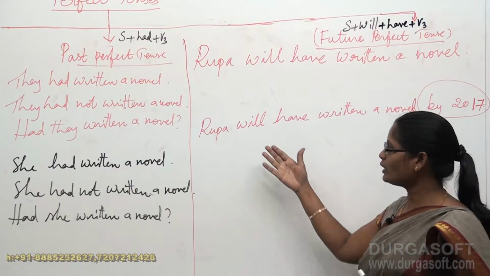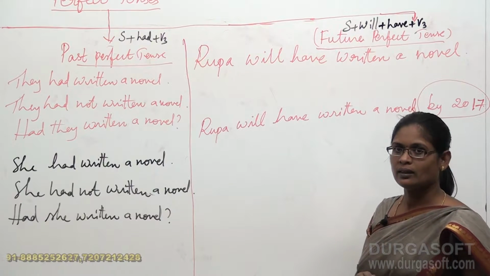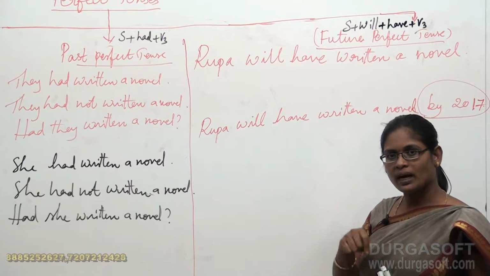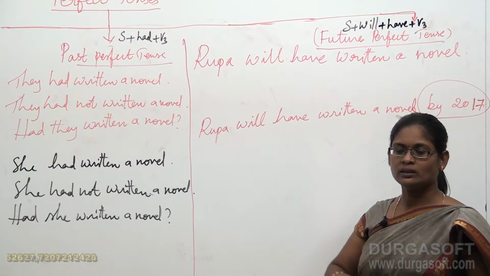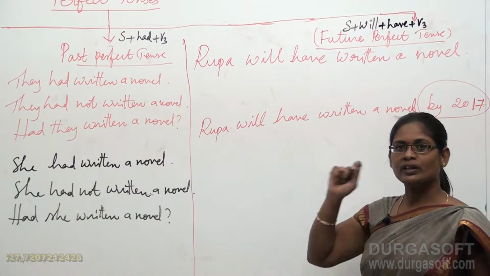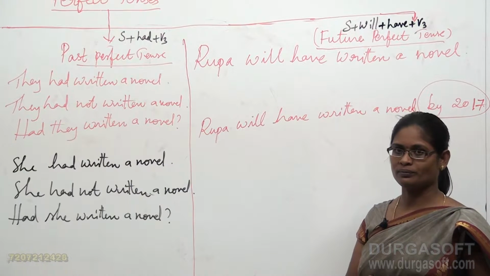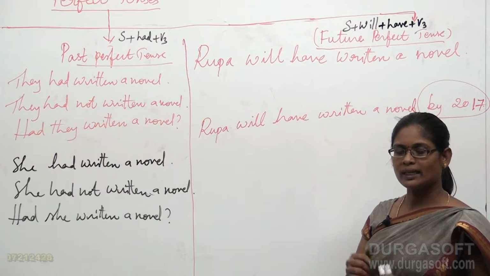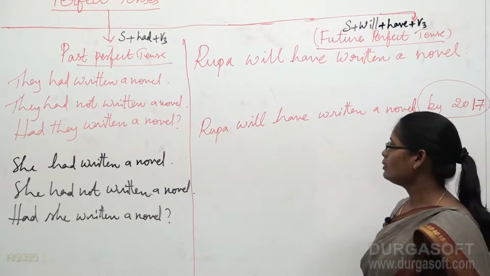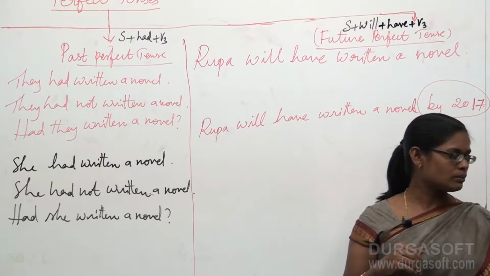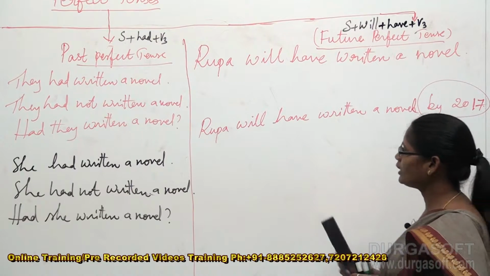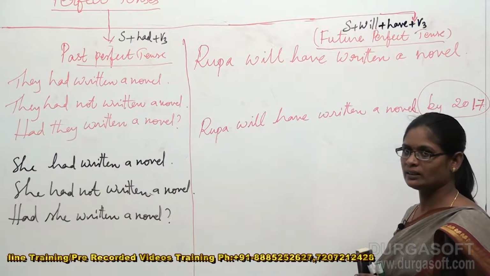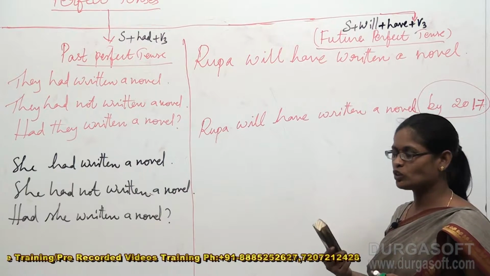Okay, the meaning for the actual sentence is that now Rupa has started writing a novel. By 2017, she will have finished writing the novel. Okay, so it implies the exact meaning. But as of now, for our comfortability, I would like to shorten my sentence and take only half of my sentence to construct.